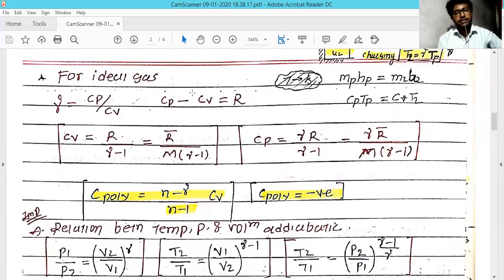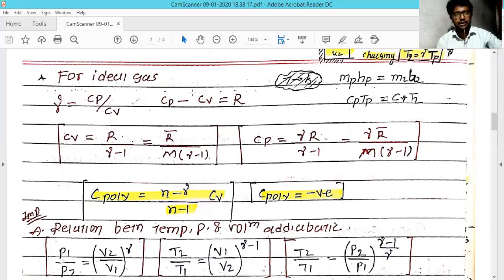For the ideal gas, the specific heat ratio is Cp divided by Cv, and that value is always above one, because Cp requires more energy compared to Cv. In a simple way, Cp minus Cv is equal to R, and this is only for the ideal gas, not applicable for other things.